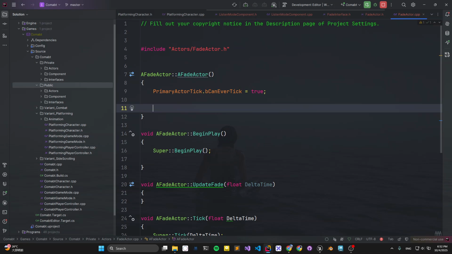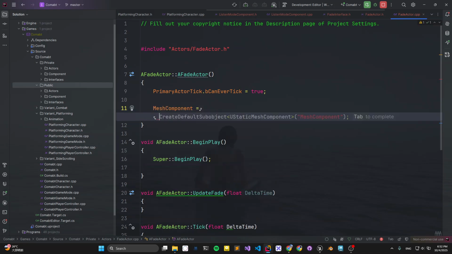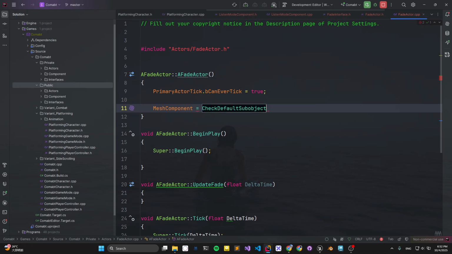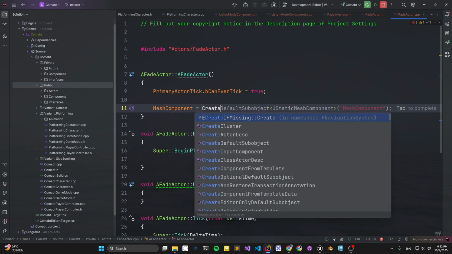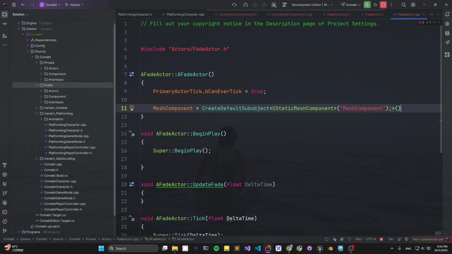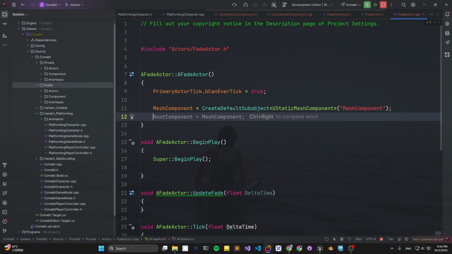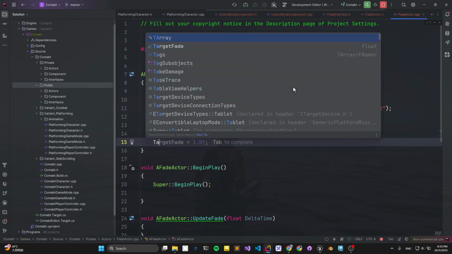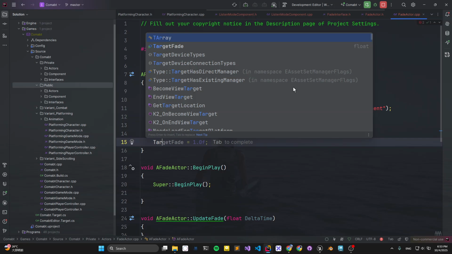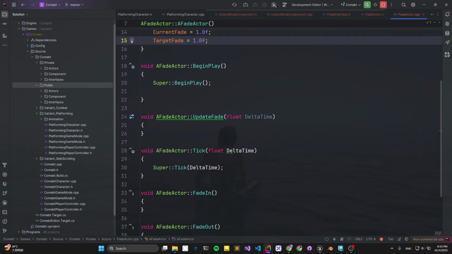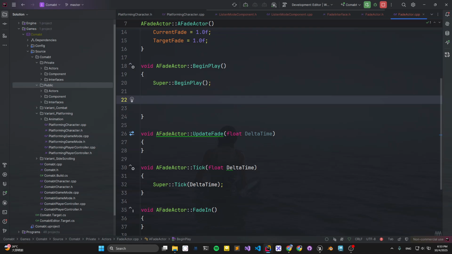So in the constructor, we want to construct a mesh component, CreateDefaultSubobject, use static mesh component, and set the root component to mesh. Okay. And current fade 1f, target fade equal 1f. And in BeginPlay, we want to get the dynamic material.